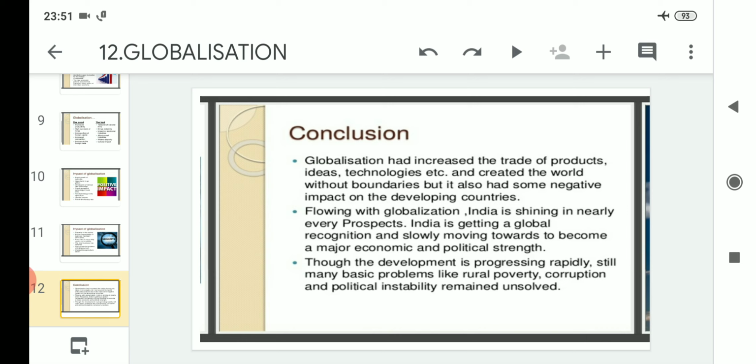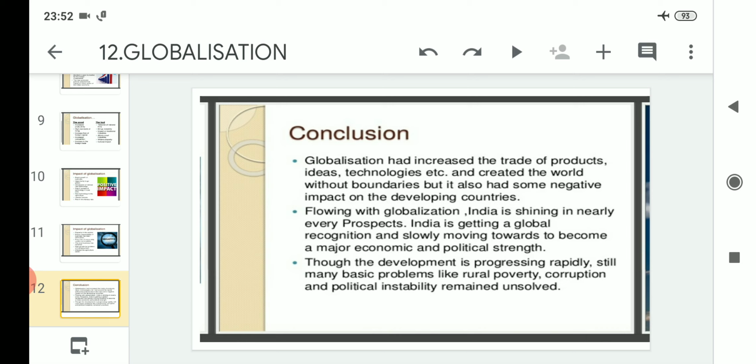But whatever the case may be, with the coming of globalization in every country, the three important problems that were there before the coming of globalization, 20 or 30 years ago, are still present after the coming of globalization also. These problems are, first, rural poverty, which has not been eliminated from society. In the rural areas, poverty is still prevalent. The second biggest problem is corruption.